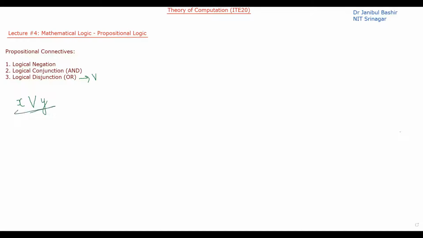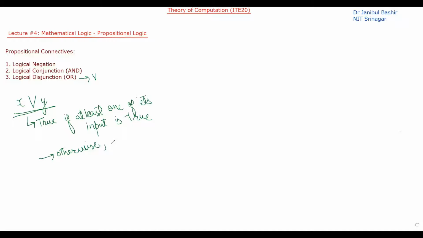So this particular formula will be true if at least one of its inputs is true. Otherwise, it is false. Otherwise means that if both the inputs are false, then it is false. However, if at least one of these inputs is true, the output will be true.